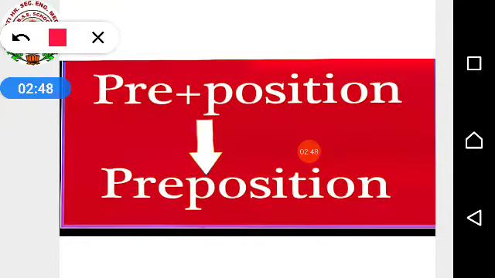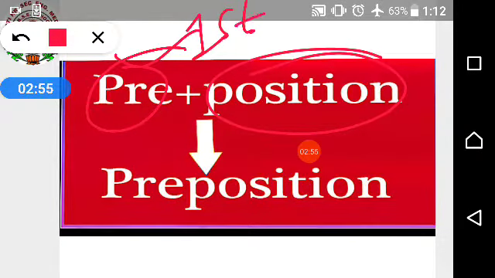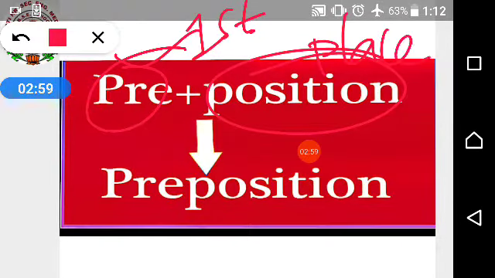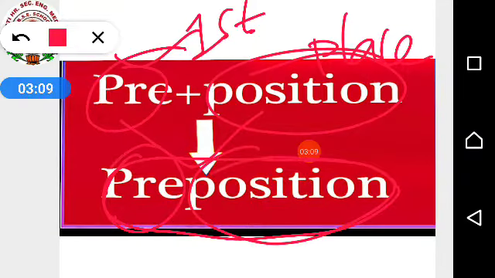A short hint is given here, that is pre. Pre means first. Position means place. So when we add first plus place, that becomes your preposition. Pre plus position is your preposition. Okay, so pre means first, pehla, and position means jaga.